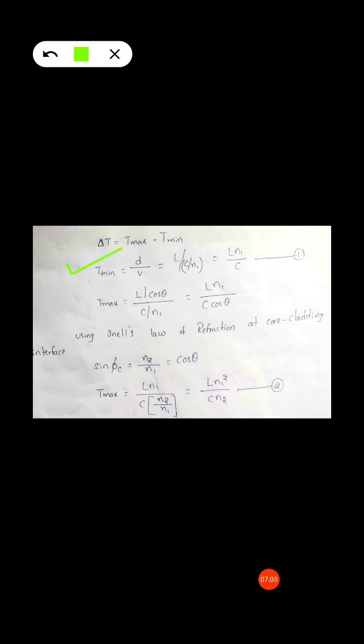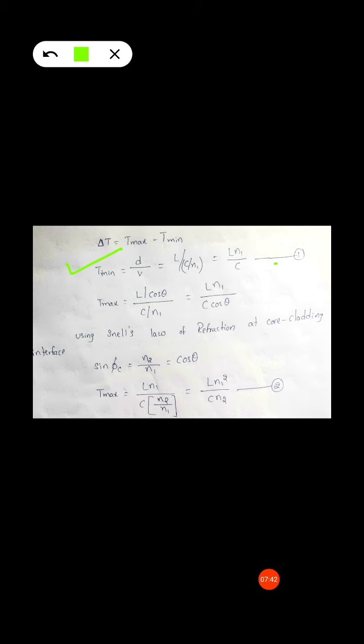And that can be expressed as t minimum, that is equal to d by v, and is equal to L by c by n1. Why? Because the refractive index n equals c by v. From that we can write v equal to c by n1, so we can write it as L n1 by c. Make it equation number 1. Next, t max is equal to L by cos theta divided by c by n1, from which we can write it as L n1 by c cos theta.